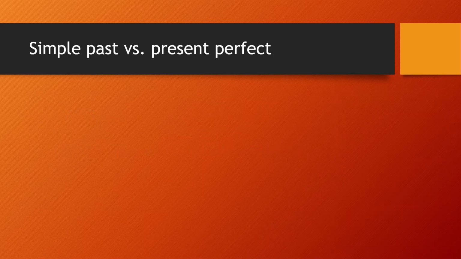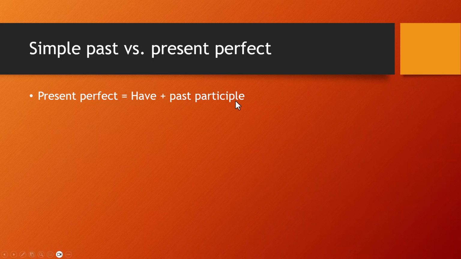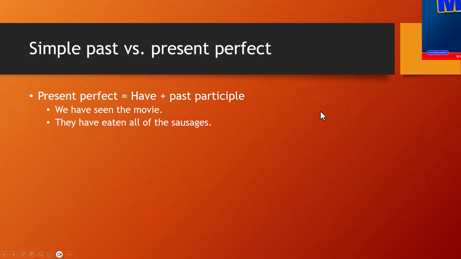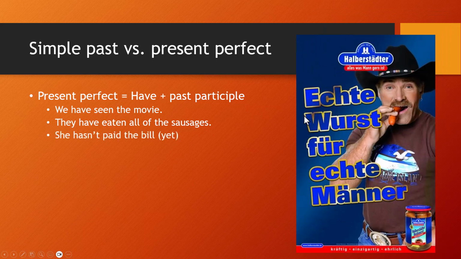Okay, so now let's take a quick look at the simple past versus the present perfect. The present perfect, as you're aware, is the one that we use in German all the time, and it's just have plus the past participle. The past participle in English typically ends in -ed, but doesn't have to. You have stuff like been or seen or gone. There are lots and lots of different irregular past participles in English, and that's true in German too. You just have to learn them. See is an example of one of those. So compare: we've seen the movie, they've eaten all of the sausages, and she hasn't paid the bill yet. Let's pay attention to that third sentence in just a minute.